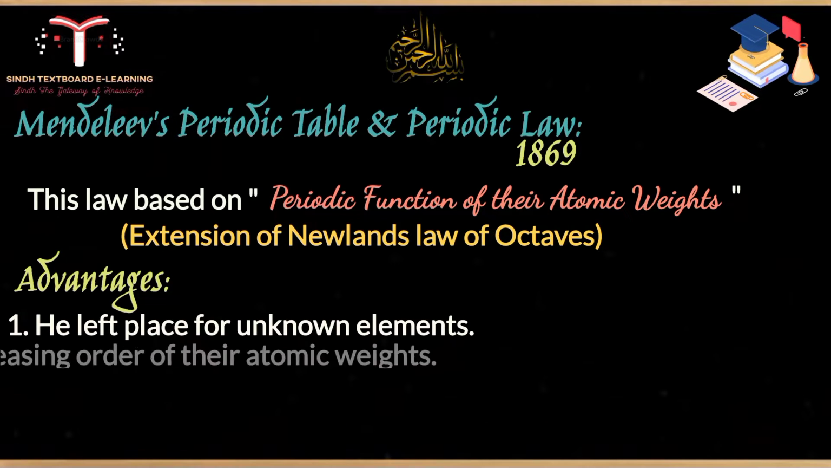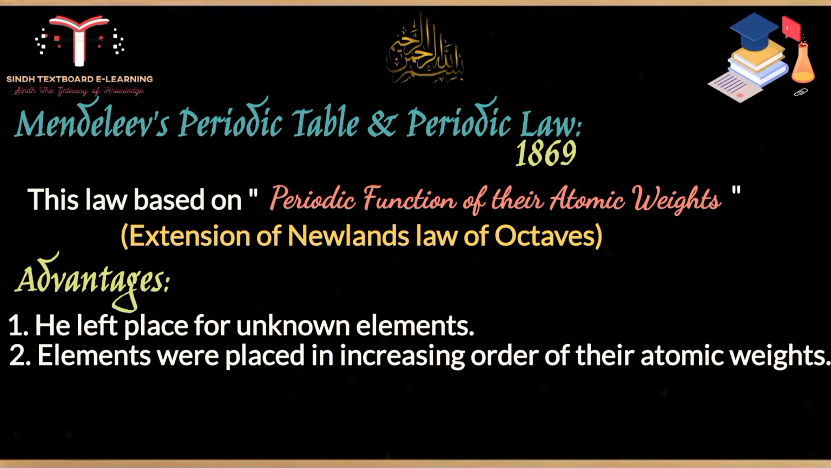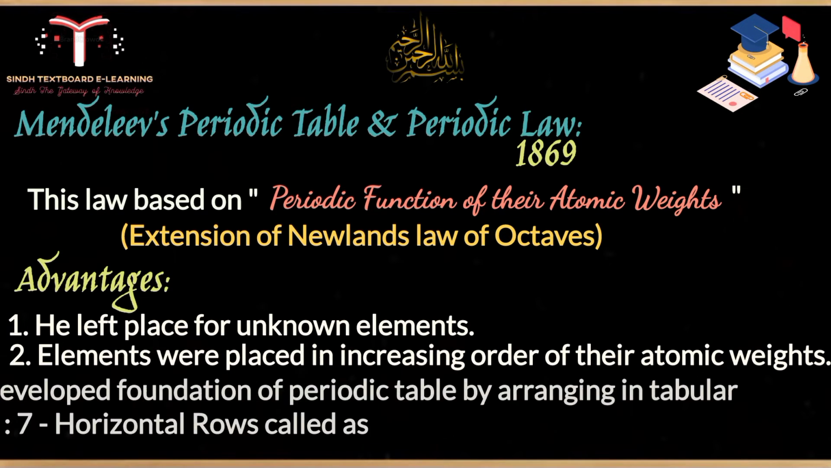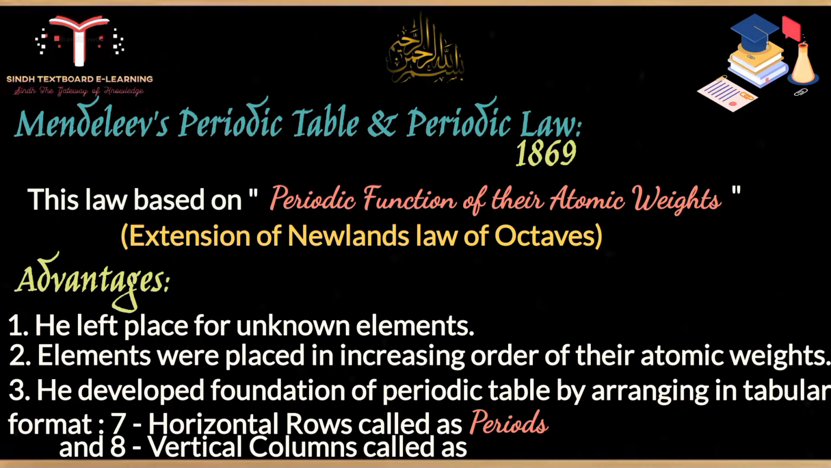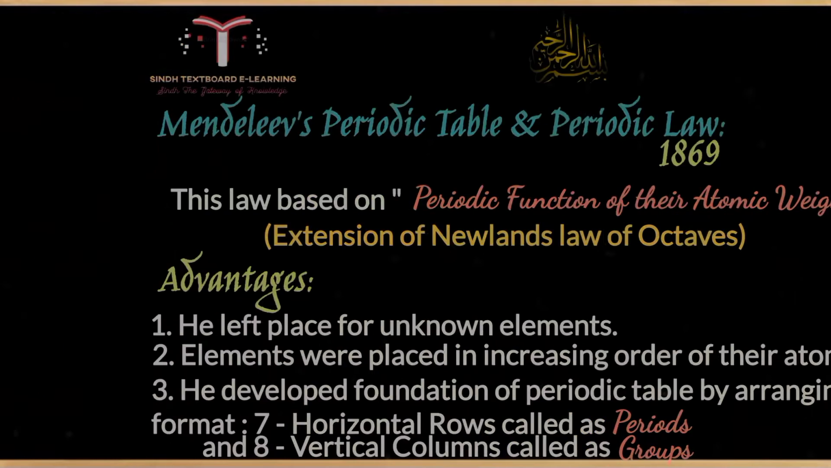There are advantages of Mendeleev's periodic law: he left places for unknown elements which were not discovered at that time. Elements were placed in increasing order of their atomic weights, and he developed the foundation of the periodic table by arranging them in tabular format, 7 horizontal rows called periods and 8 vertical columns called groups, which was the basic foundation of a periodic table.